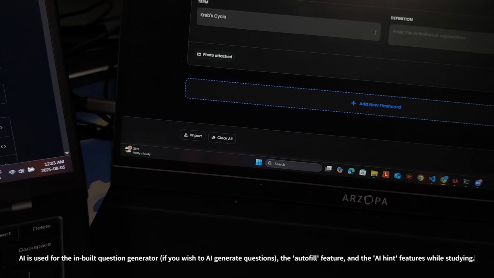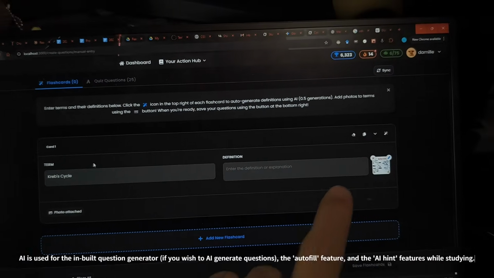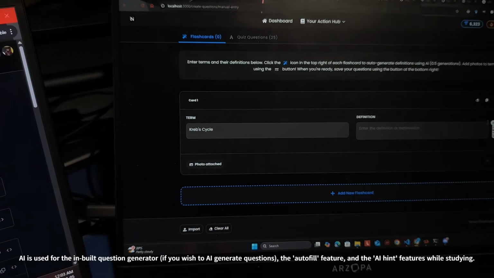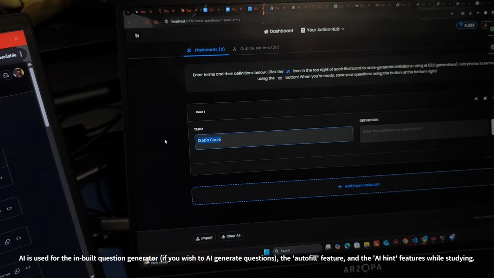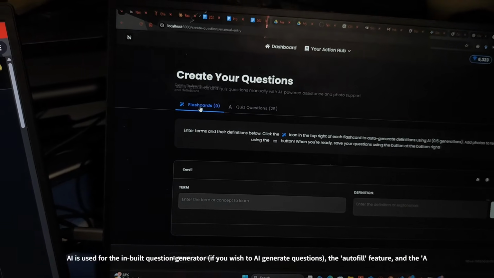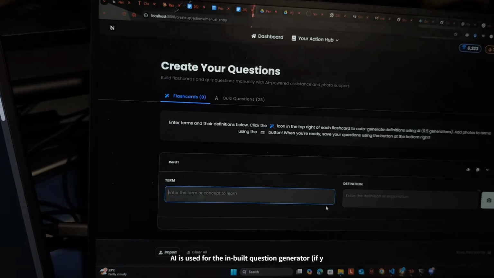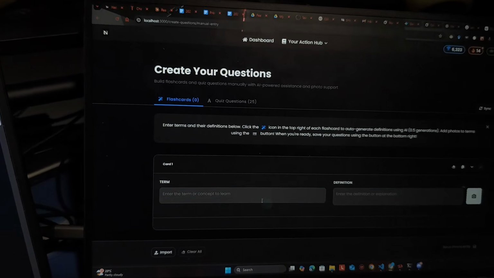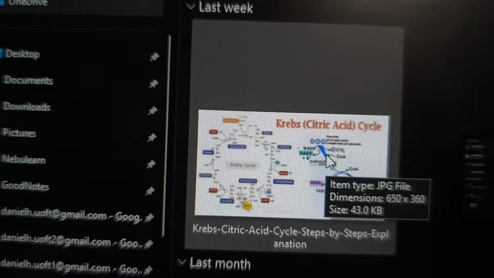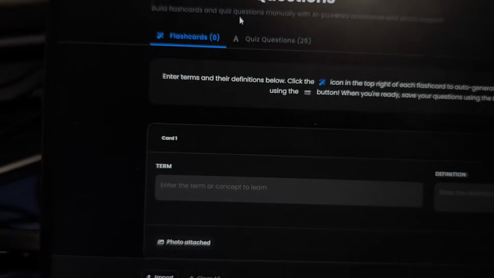Let me just remove this for now. So this is what it looks like. If you're creating flashcards, you can just enter the term and definition. It's very simple. You can also add an image. So let's add an image. This is the Krebs cycle. I'm sure lots of people know about this.